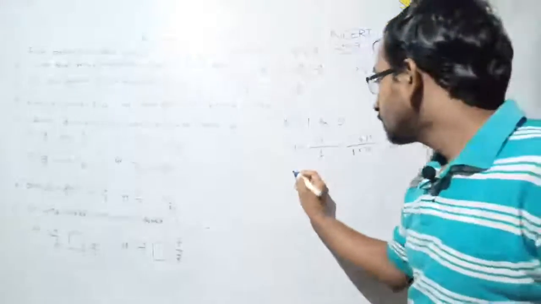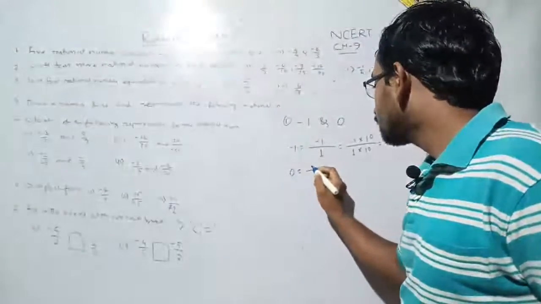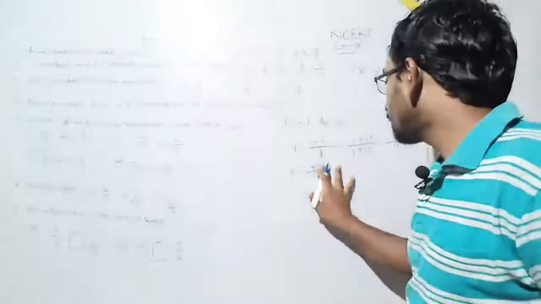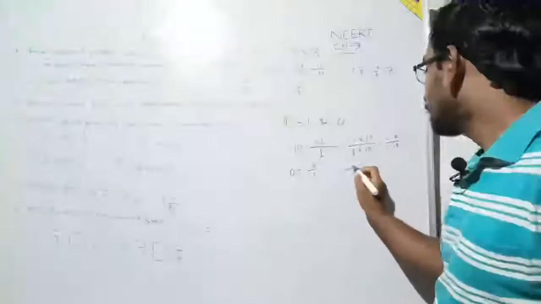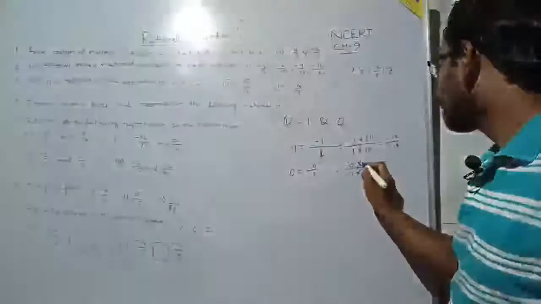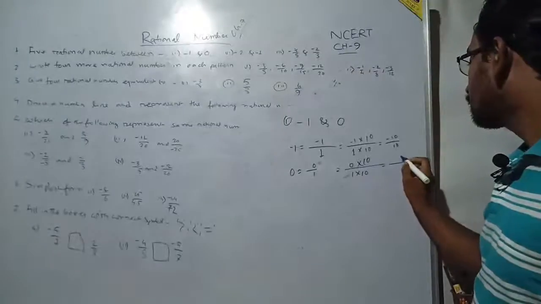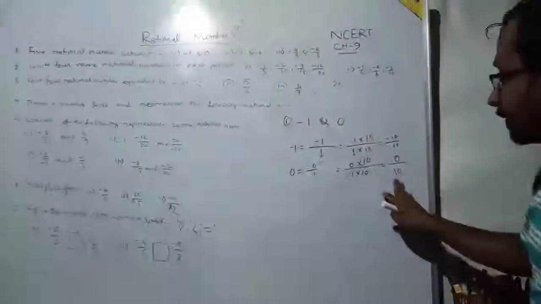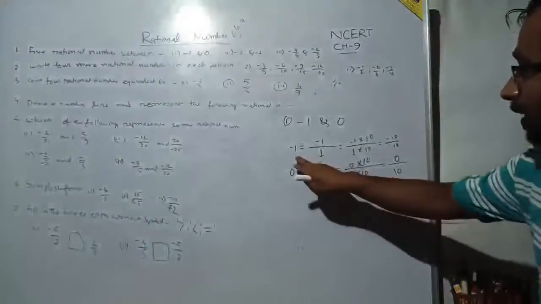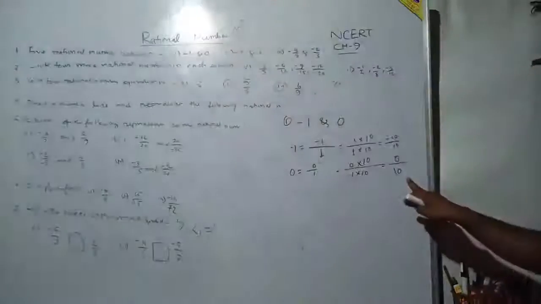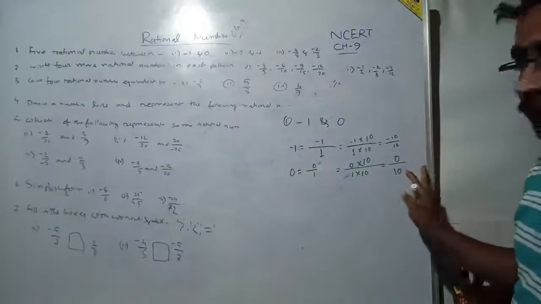Here also we can write 0 is equal to 0 by 1, because 0 by 1 means 0, and here again 0 by 1 into 10, which is equal to 0 by 10. Understood or not? See, minus 1 we can write as minus 10 by 10, and 0 we can write as 0 by 10, because 0 by 10 is also 0.